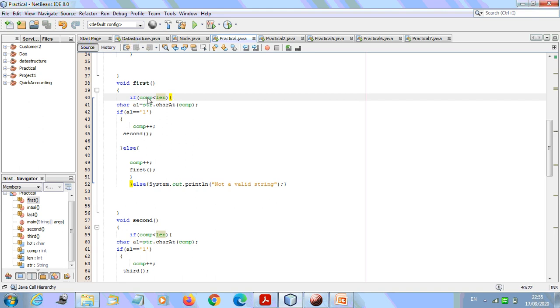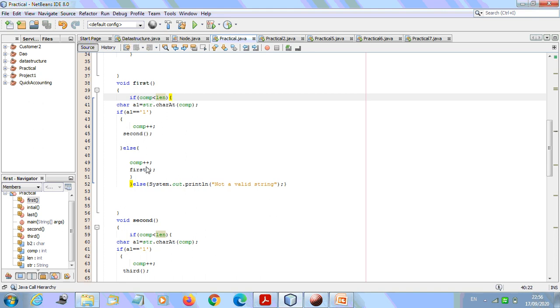And when it comes here again, comp less than length becomes false, because we have given only one character, that is 0. You can say alphabet also. It is completely exhausted, and we are in this state itself, that is first, that is Q0 in case of the DFA.